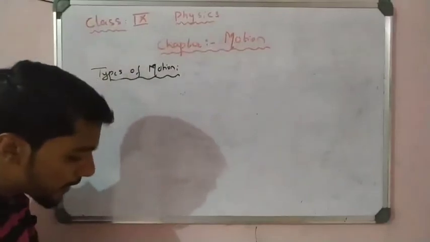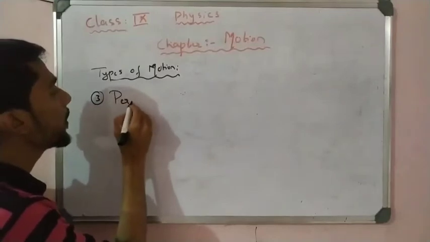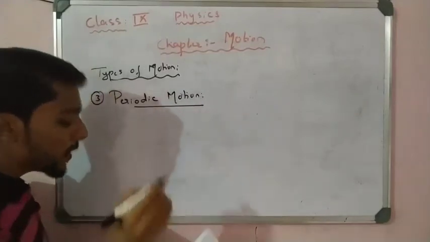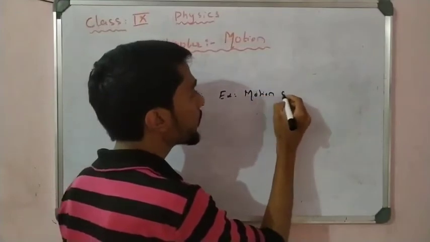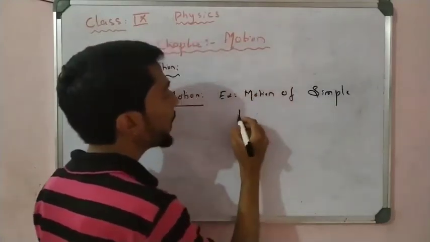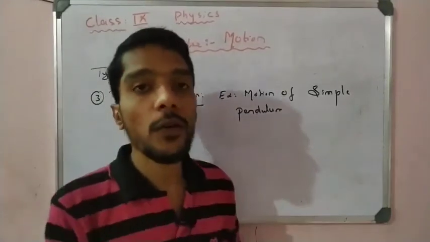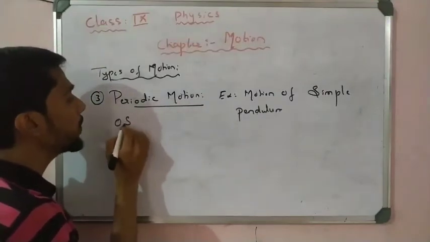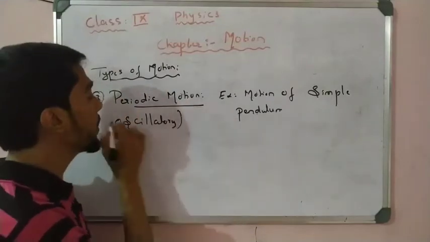Now come to the third type, number 3, the periodic motion. An example is the motion of a simple pendulum. The motion of a simple pendulum is an example of periodic motion, right? It is also called oscillatory motion. The second name of periodic motion is oscillatory motion.